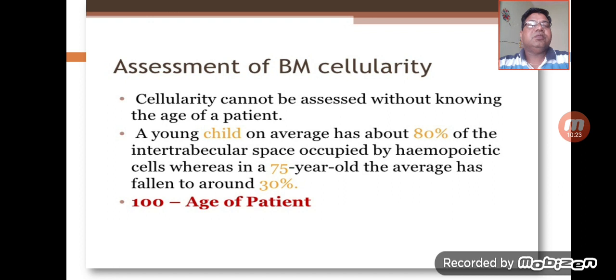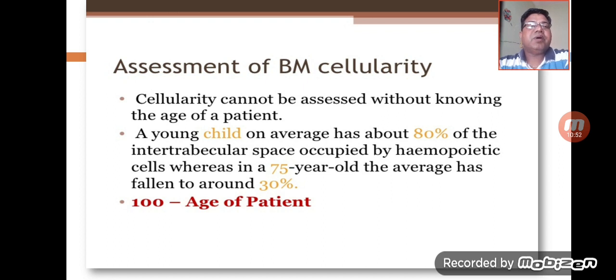So starting with the cellularity. Cellularity cannot be assessed without knowing the age of the patient. Cellularity basically changes with age. A young child on average has a cellularity of about 80%, as compared to a 75-year-old man having a cellularity around 30%, and both these are normal.